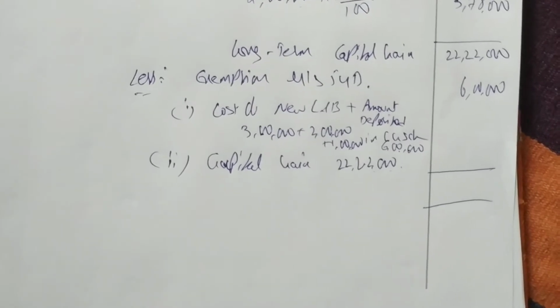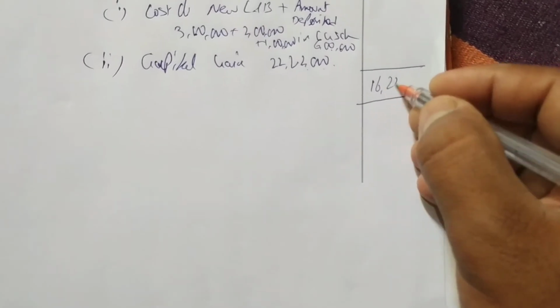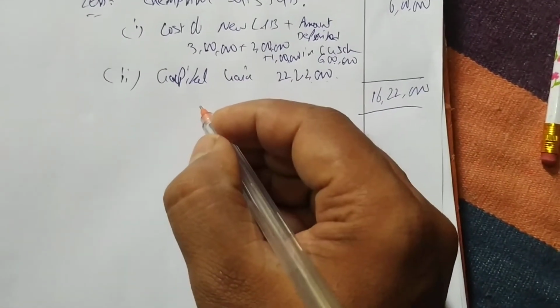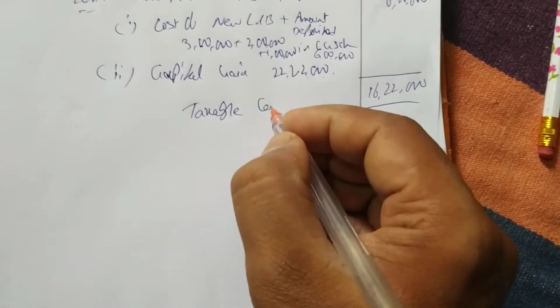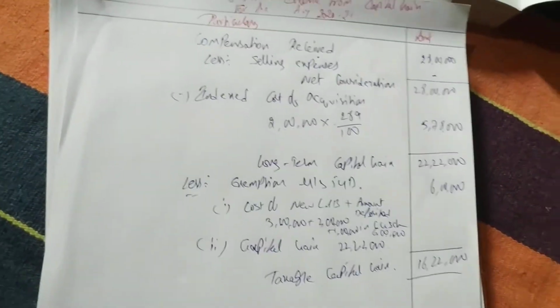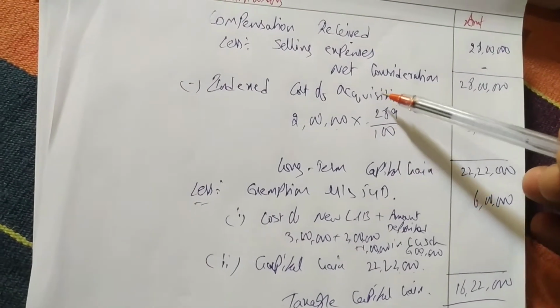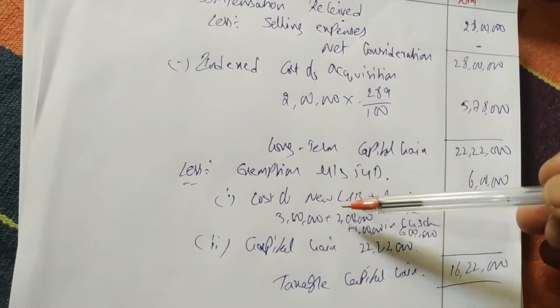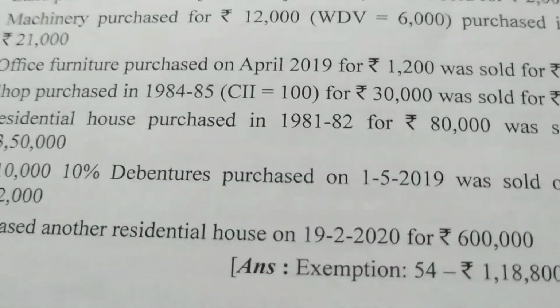So 22 lakhs 22,000 minus 6 lakh, we are getting 16 lakhs 62,000 is the amount on which he has to pay tax. Taxable capital gain. Done. Easy. It's very easy. Same, see here, sale compensation received or sale consideration. Then we have done indexation, same. Only exemption we have to do, it is also same. Okay, let us continue and we'll do 2 more problems on this. One I'll solve, one you have to solve.